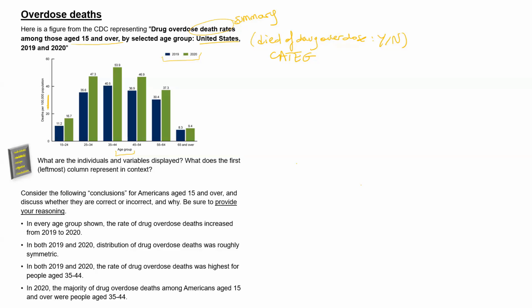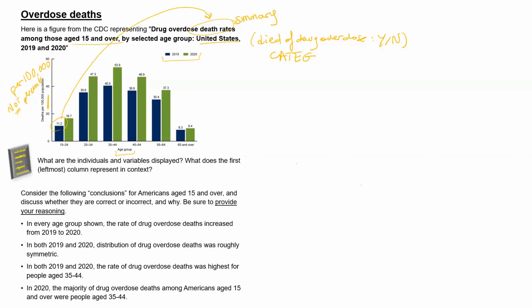So the death rate on the vertical axis, it says death per 100,000 population. Why per 100,000 and not percent? Well, because thankfully, those events are relatively rare. So for example, here, the first leftmost column, we have an 11.2. Well, we can see that it represents the 15 to 24 age group for the year 2019.